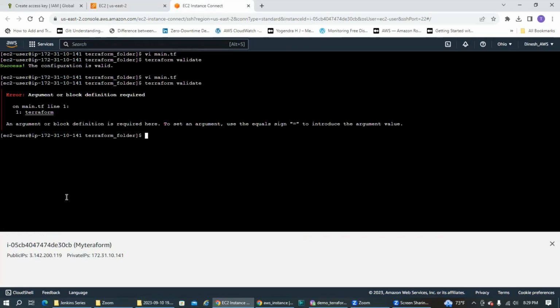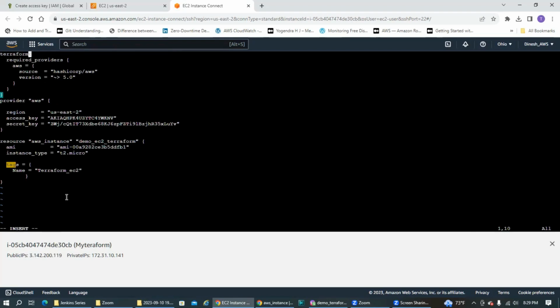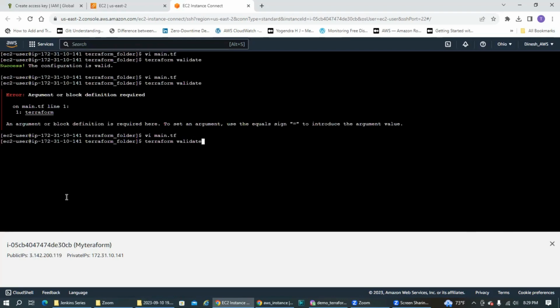See, it started giving an error. So we need to be very cautious about the indentation of our curly brackets and how to do it. So we have fixed that. Now again, validate it. Now it will say success. Okay, now let's initialize it. That's our first goal.